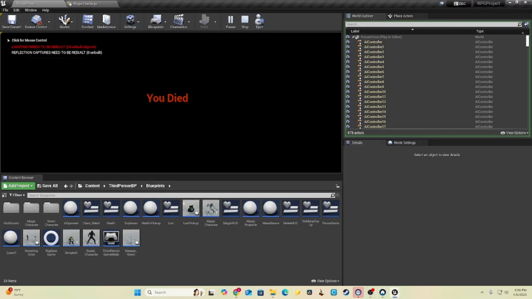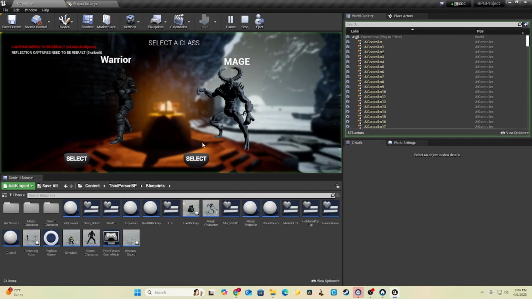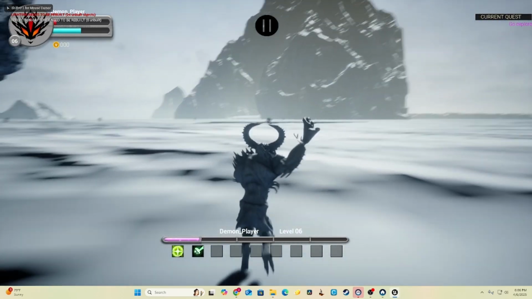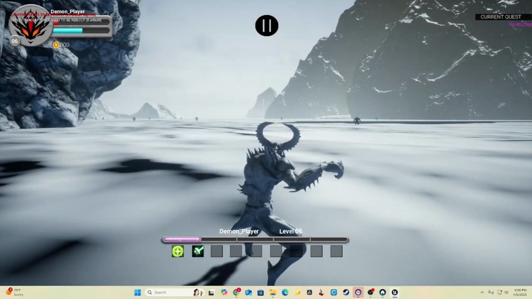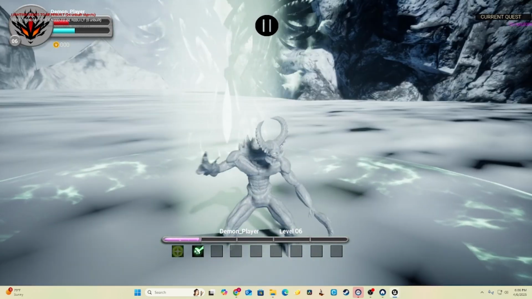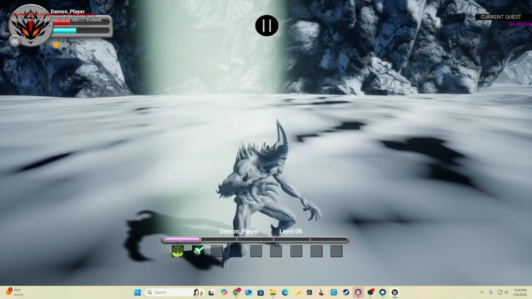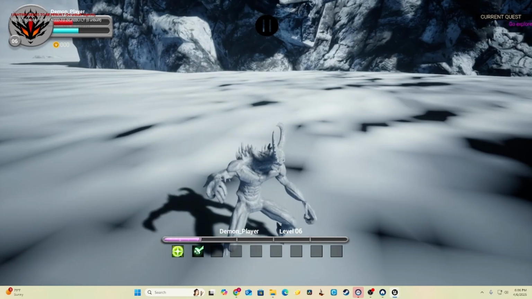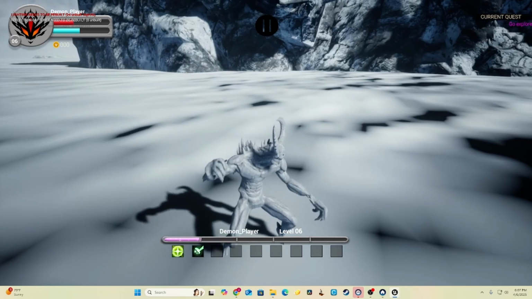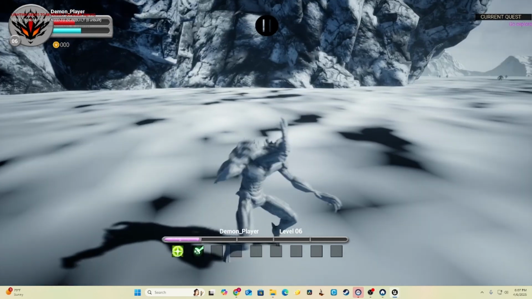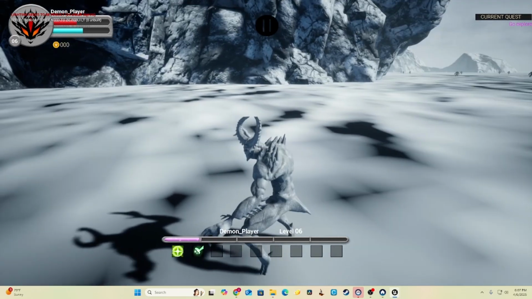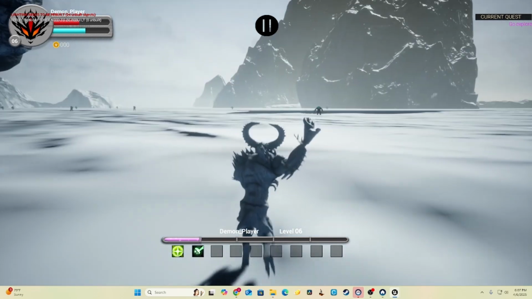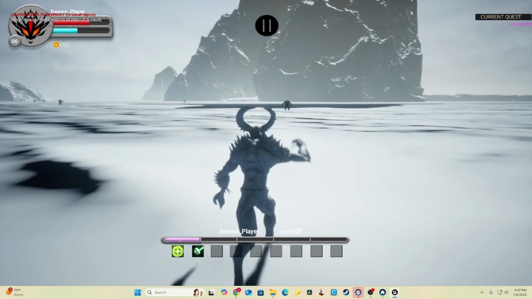Okay. Let me play as the mage. See how that goes. This guy, I think it was a little bit different. He has this one is his increasing health ability, and what's his other ability? I'm trying to remember what key it was. Gotta find it. Yeah, I can't remember what his other ability was.